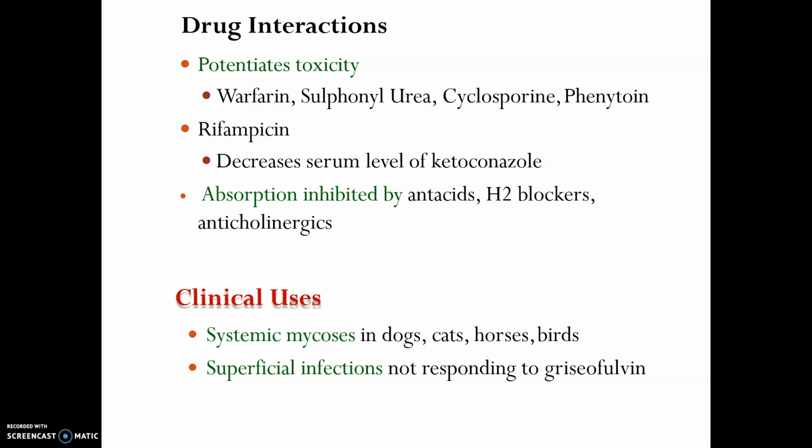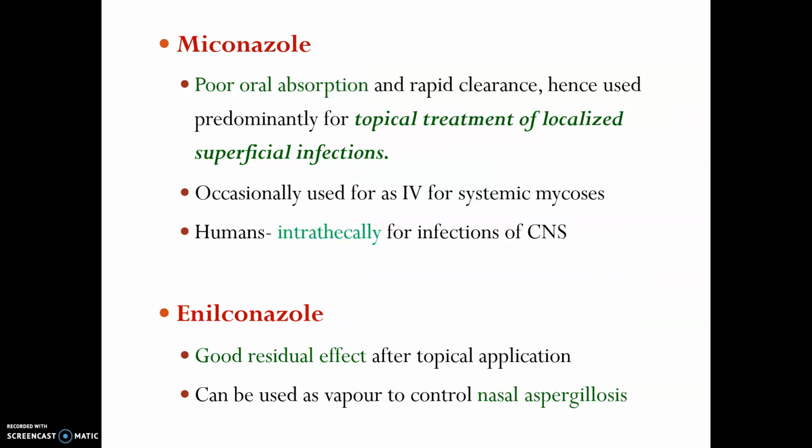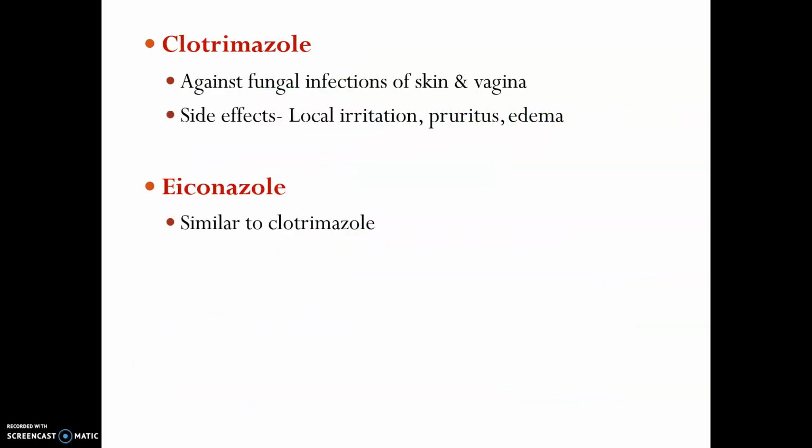If you are treating a person with antacids, H2 blockers or anticholinergic drugs, and you are giving ketoconazole, the absorption of ketoconazole will be decreased. This is due to a structural problem related to the antacid drugs and anticholinergic drugs. Clinical use: it is used in systemic mycosis in dogs, cats, horses, birds. Superficial infections not responding to griseofulvin will be treated with ketoconazole. So this is ketoconazole, which decreases the ergosterol content. Other imidazoles are miconazole, enilconazole, clotrimazole, econazole. You can see those drugs.